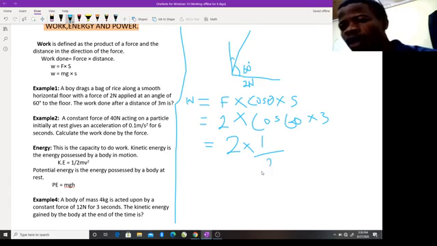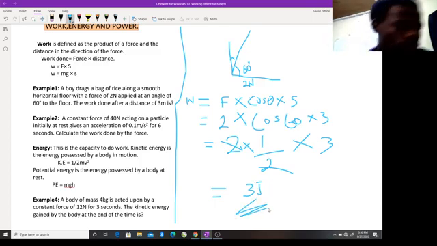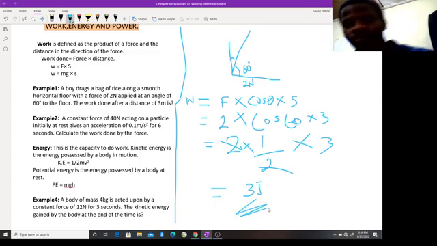So you have half times 3. This crosses this, and 1 times 3 is 3, and that becomes 3 joules. That's the work done by the body.